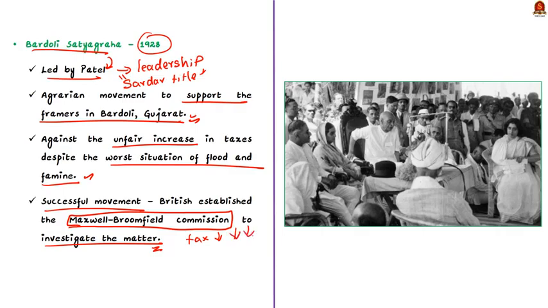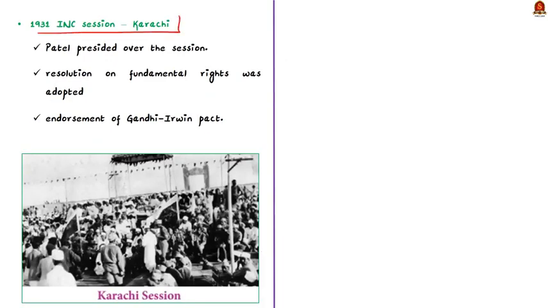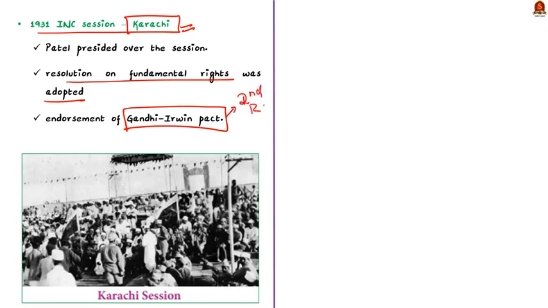Following the success of Bardoli Satyagraha, Vallabhbhai Patel grew into a true national leader. In 1931, Patel presided over the Indian National Congress session, which was held in Karachi. It is in this session that the resolution on fundamental rights was adopted. Another important event that occurred in the session was the endorsement of the Gandhi-Irwin Pact. See, the Gandhi-Irwin Pact was signed to ensure the participation of the Indian National Congress in the Second Round Table Conference. It also stopped the civil disobedience movement in India temporarily. These are some of the important roles played by Sardar Patel in the Indian national movement.